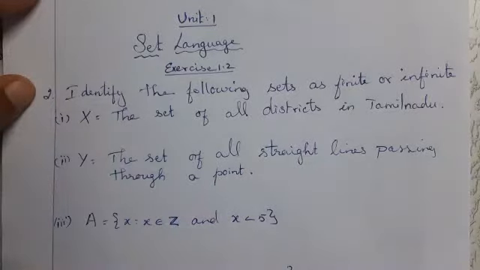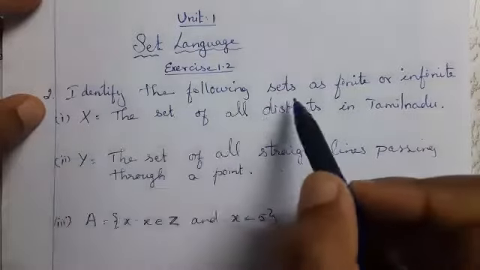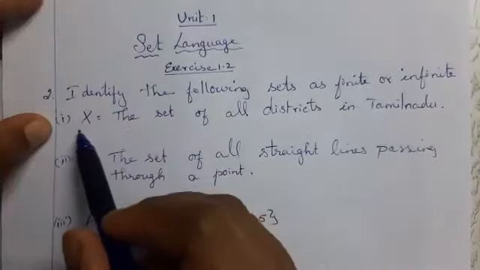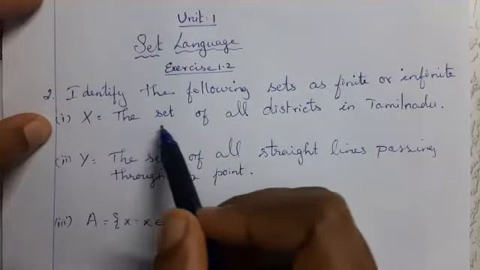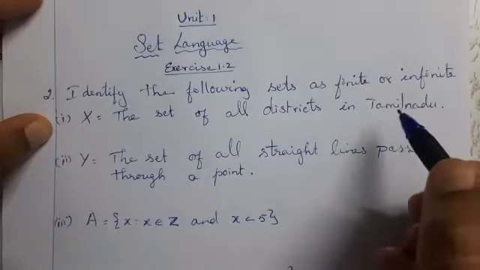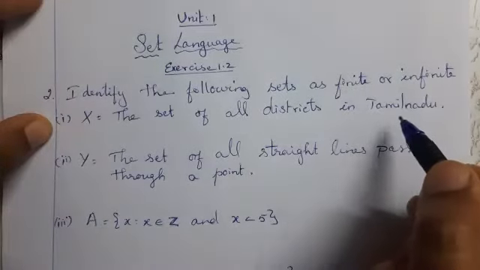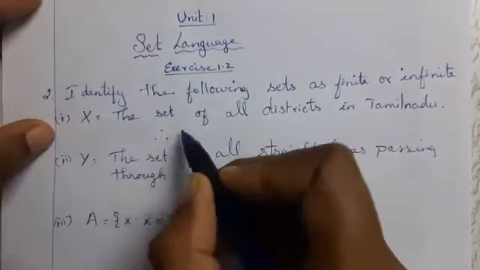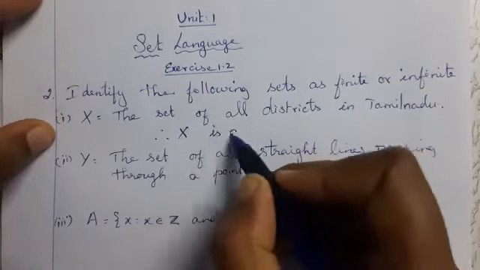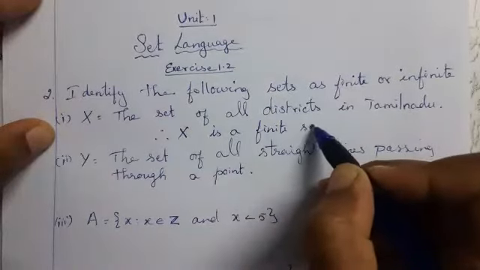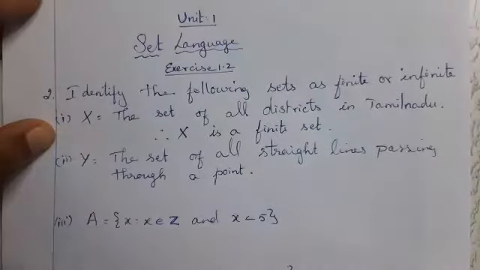Exercise 1.2, second question. Identify the following sets as finite or infinite. First one, capital X is equal to the set of all districts in Tamil Nadu. Can you count the districts? Yes. Therefore, this is a finite set. Therefore, capital X is a finite set.